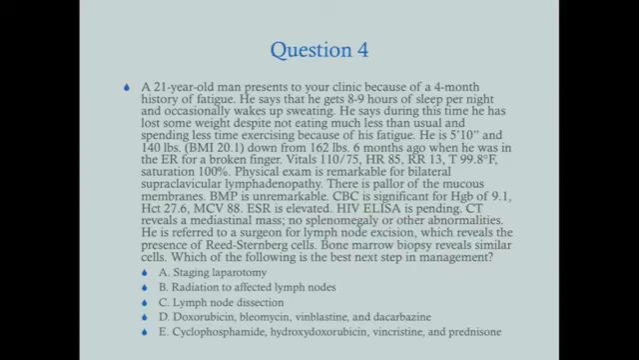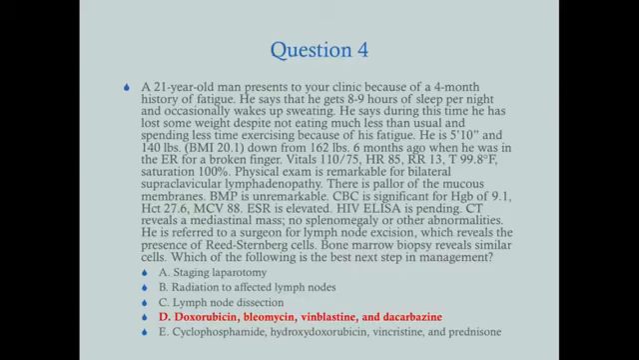A. Staging laparotomy. B. Radiation to the affected lymph nodes. C. Lymph node dissection. D. Doxorubicin, bleomycin, vinblastine, and dacarbazine. Or E. Cyclophosphamide, hydroxydoxorubicin, vincristine, and prednisone. Okay. So the answer here is D. ABVD chemotherapy. Doxorubicin, bleomycin, vinblastine, and dacarbazine.